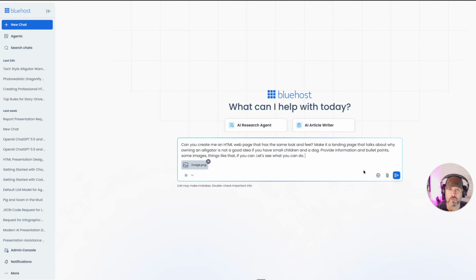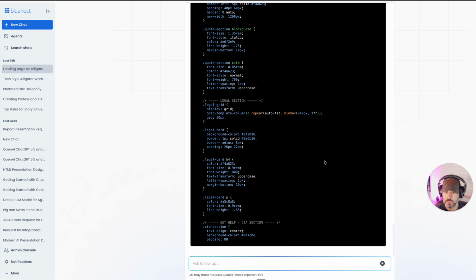So that's a really, really general prompt. Nothing crazy there, right? But we've attached the image of the mock-up that we made. Let's see if it creates something that has that same look and feel. So it's building this now.